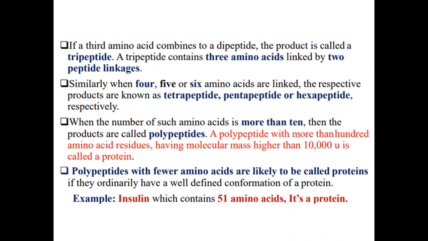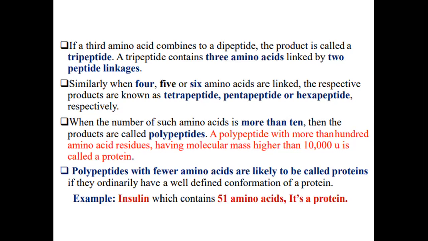If a third amino acid combines to the dipeptide, the product is called a tripeptide. Like that, when more amino acids combine, they form the tetrapeptide, pentapeptide and hexapeptide. When the number of such amino acids is more than 10, then that product is called polypeptide.